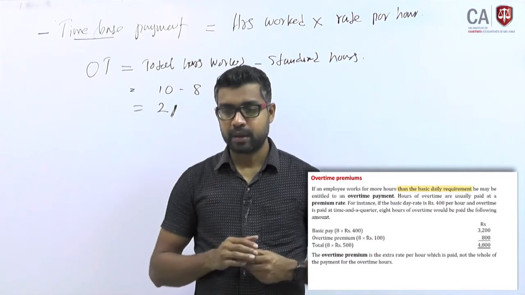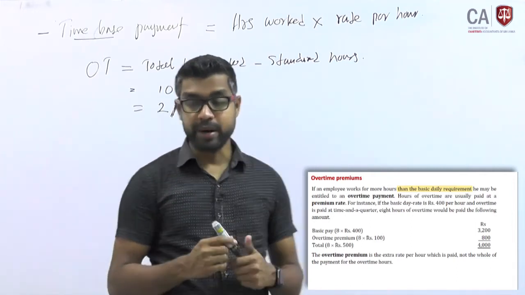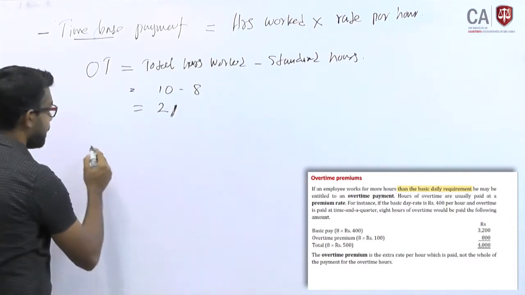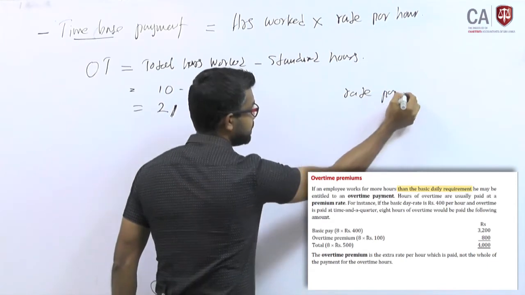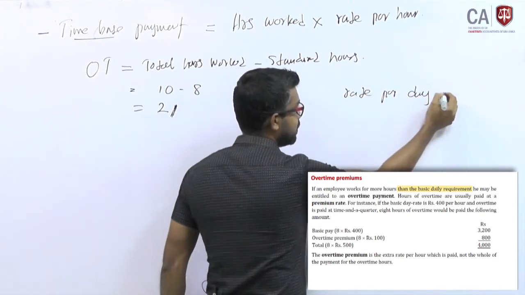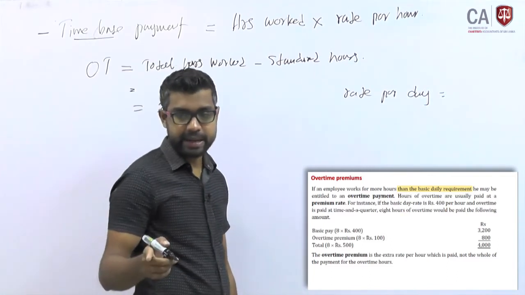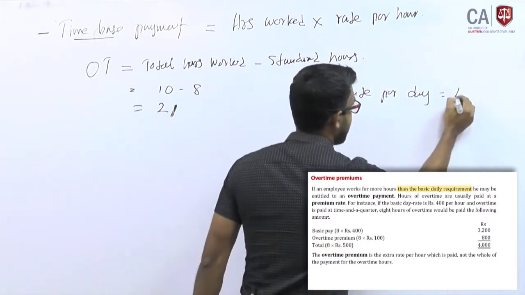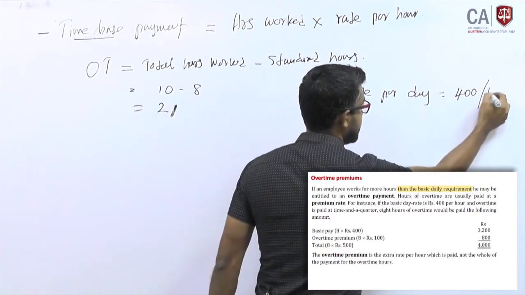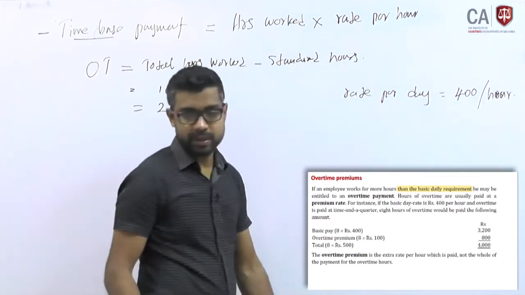Example, let us say the basic rate per day is 400 per hour, right?